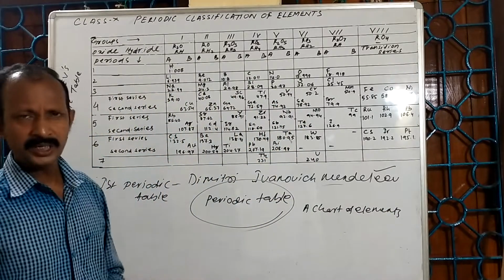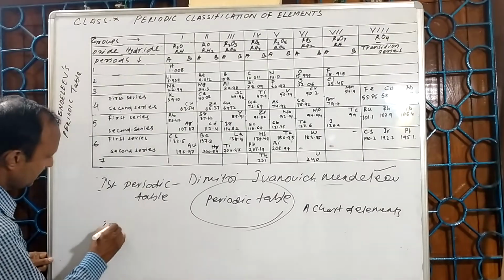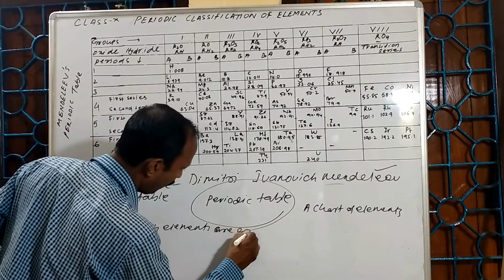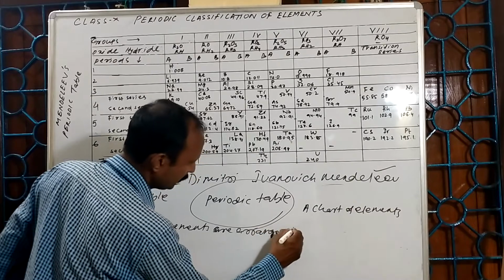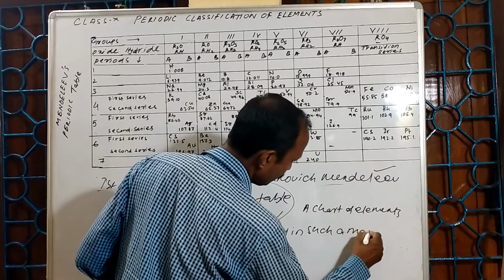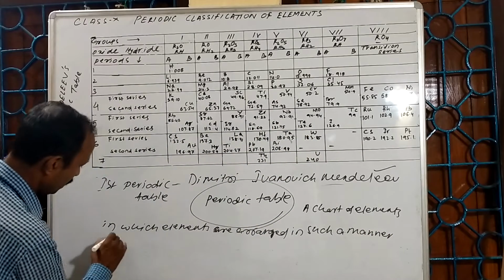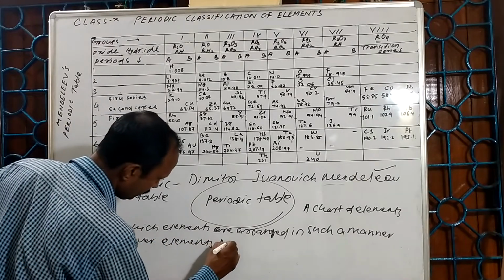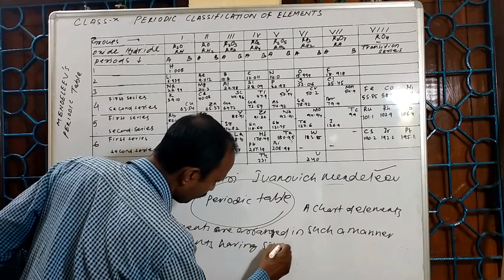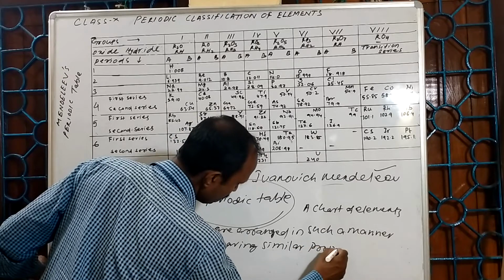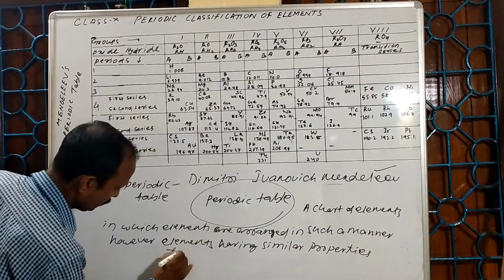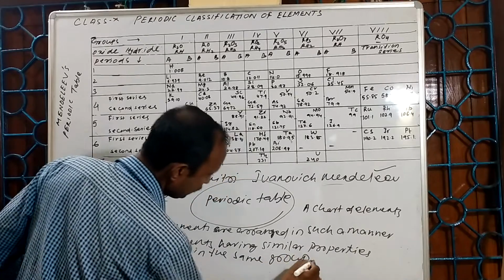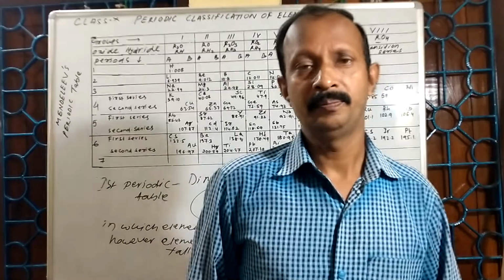A chart of elements in which elements are arranged in such a manner that elements having similar properties fall in the same group, means the same vertical column.